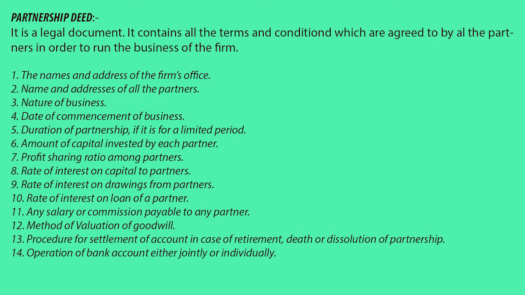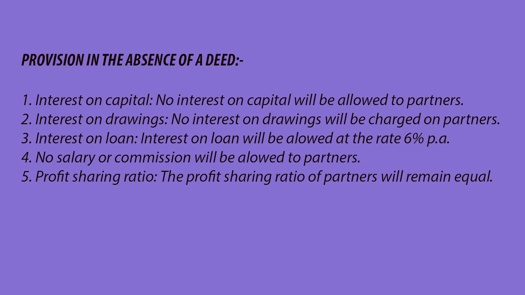Provision in the absence of a deed. I already told you that there should be a written agreement among the partners to avoid conflicts and disputes among them at the end of the year when they are going to share the profits of a business. So it is always good to have a deed in writing. But suppose the deed is silent or absent. There are certain provisions which will always govern the partners in the absence of a partnership deed.